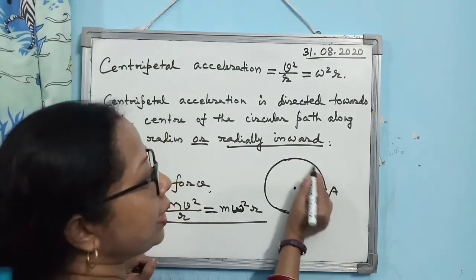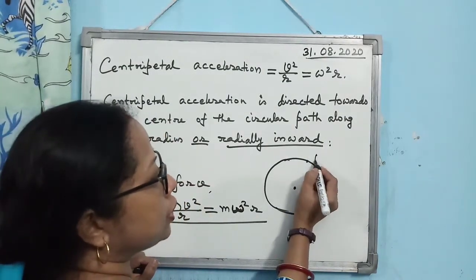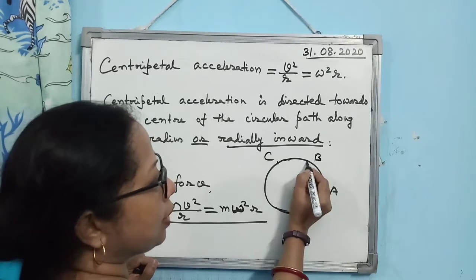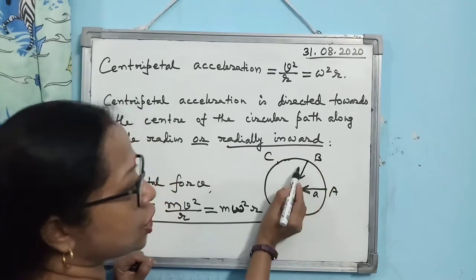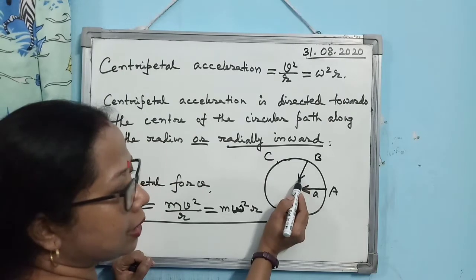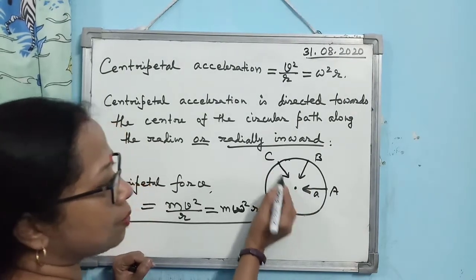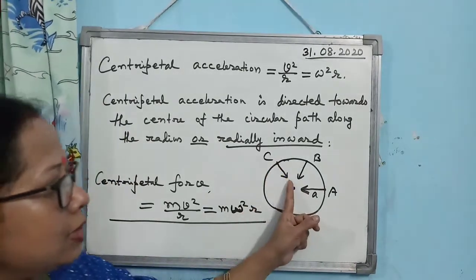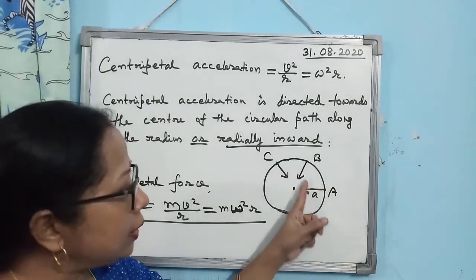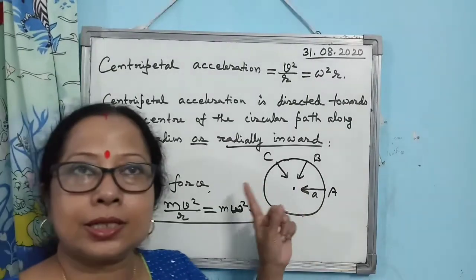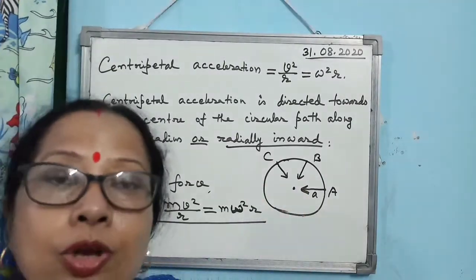You see, when a body is undergoing uniform circular motion and is coming to the point B, what is the direction of the centripetal force and acceleration? This is the direction. And when it is coming to C, what is the direction of centripetal force and acceleration? This is the direction. So do you think all these three directions are the same? No, not at all. So this is the point you have to remember.